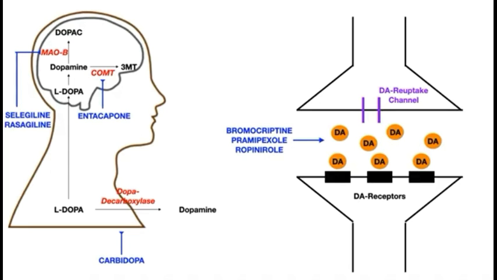The most common type of tardive dyskinesia is orofacio-mandibular movement. Next, the drug of choice in the treatment of tardive dyskinesia is tetrabenazine.